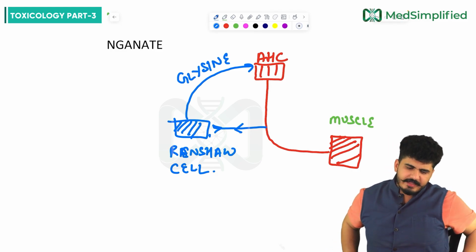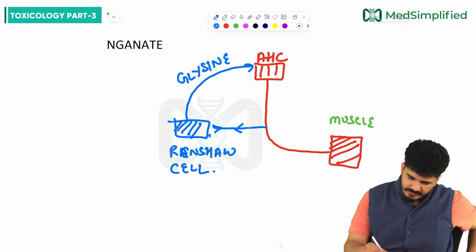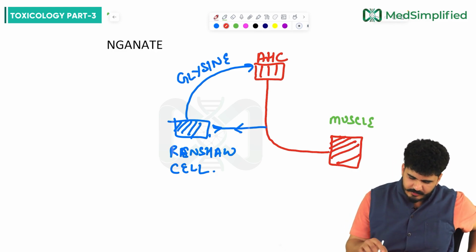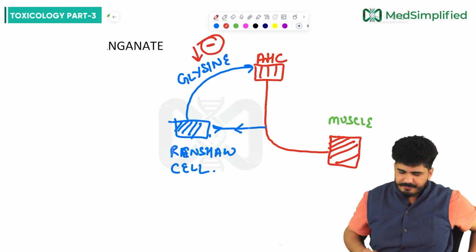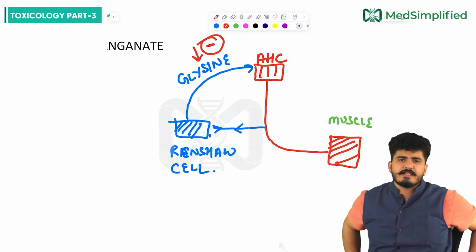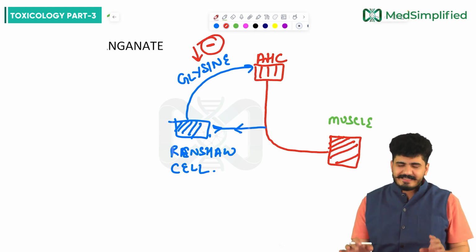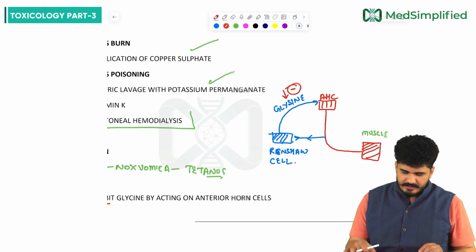And guys, what is happening? Strychnine inhibits the glycine by acting on the anterior horn cell. The glycine is inhibited like this.